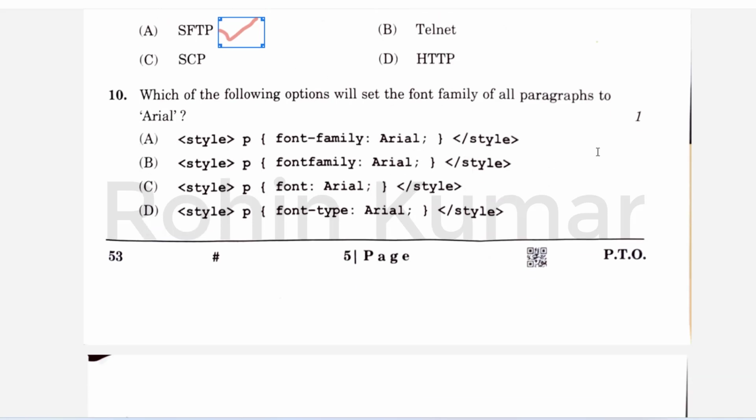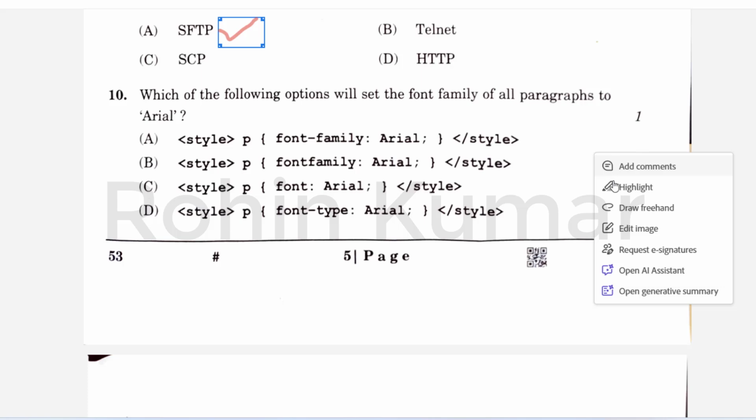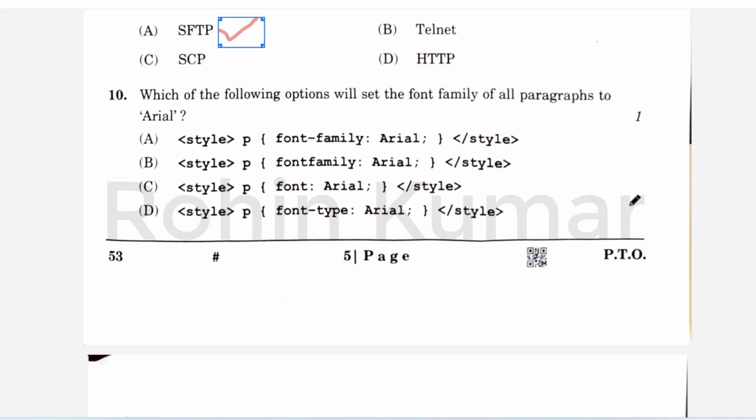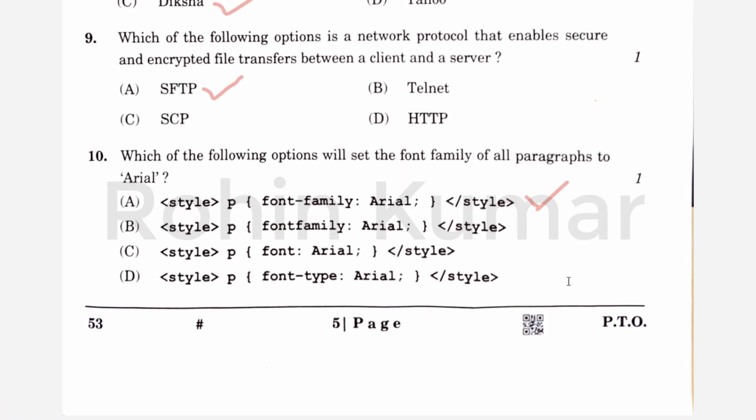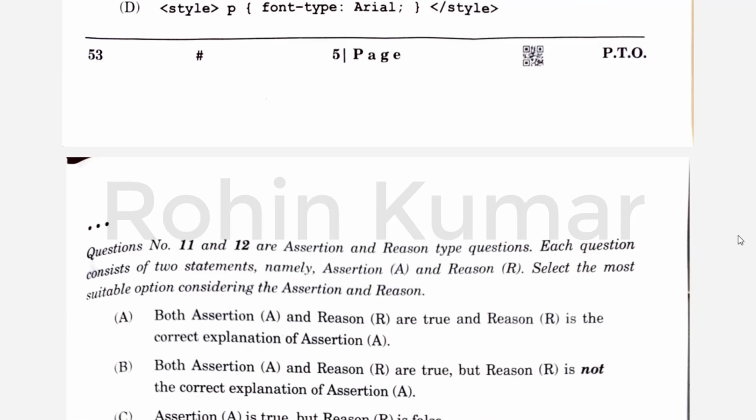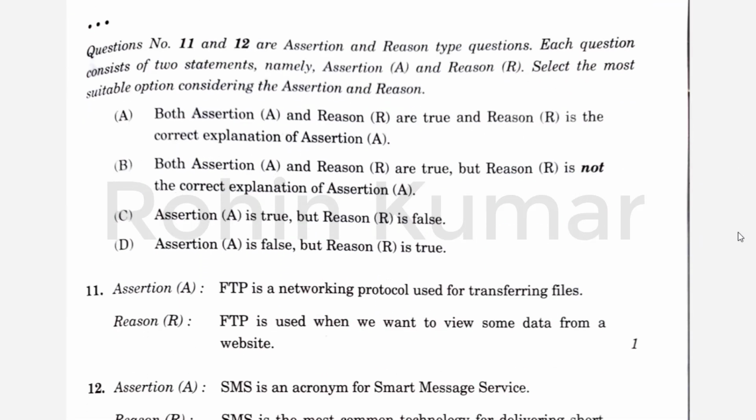So the next one is, which is the 10th one and the last MCQ, which of the following options will set the font family of all paragraph to Arial? So here A is the right choice because in the B choice syntax is wrong, in the C choice it is a shorthand property, and in the D choice there is no such property, font type. So let's move to the next question, which is question number 11, and it is about assertion and reasoning.